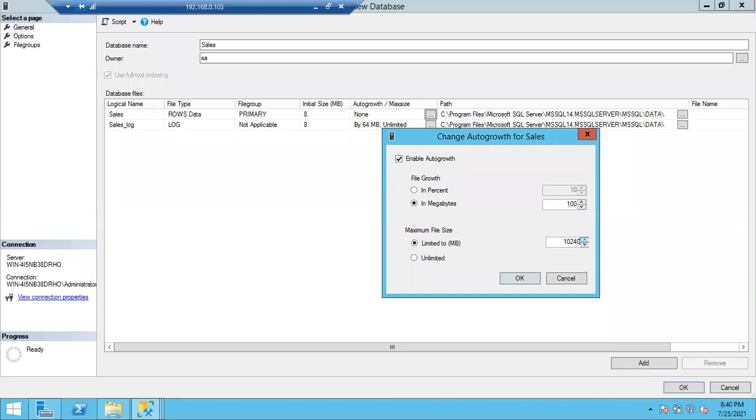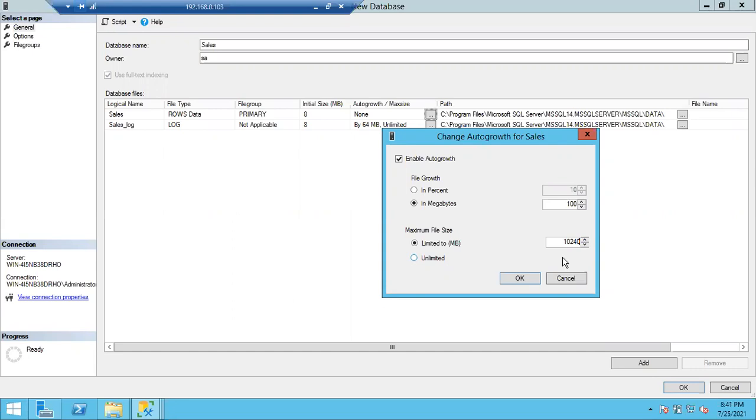You gave limited, till what value is it going to increase? 10 GB. 10,240 means 10 GB only. Up to 10 GB the file is increased. As you put the limited option, if data is still coming, it won't insert the data. It will simply throw the error.